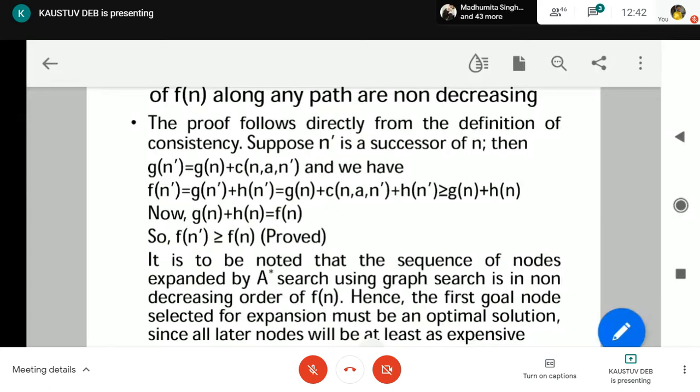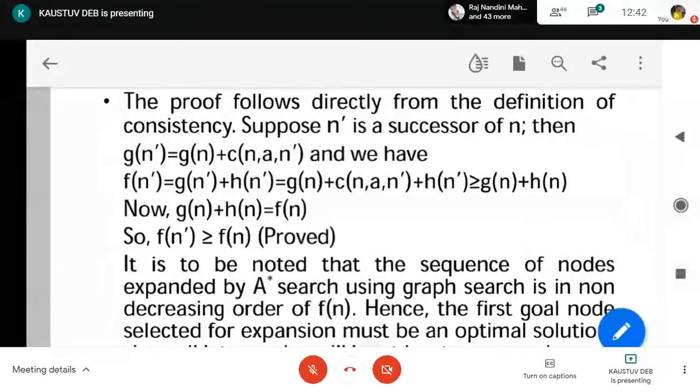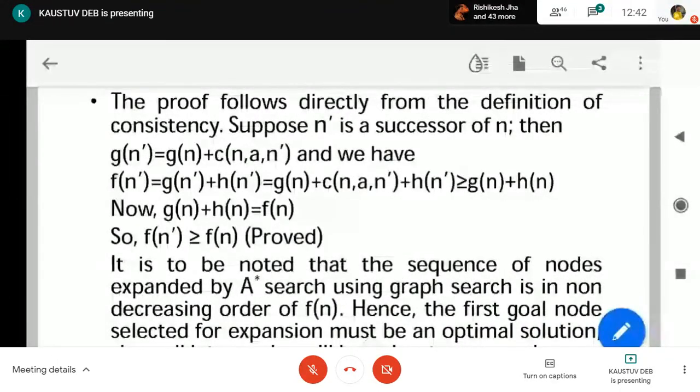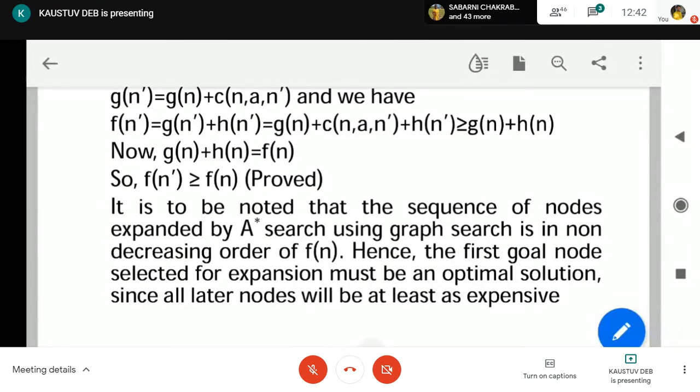So how can we claim that? Because of the consistency. This proof depends on the consistency of a heuristic. So if we can ensure that our heuristic is consistent, then we can prove Fn dash is greater or equal to Fn. Then we can prove that the first goal node, or the shallowest goal node, is the optimal. Okay.